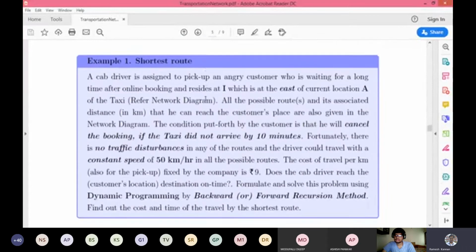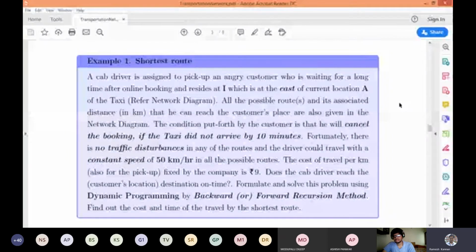So this is all theory pertaining to decision making. Okay, so just kindly read this. This is the shortest route problem. The classical shortest route problem, which means that a cab driver is assigned to pick up an angry customer. So I said angry customer. The reason is that he is waiting there for a longer time after booking.